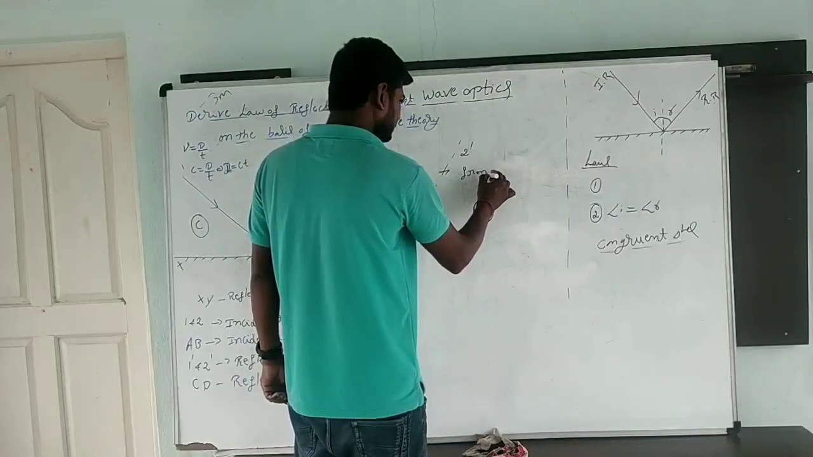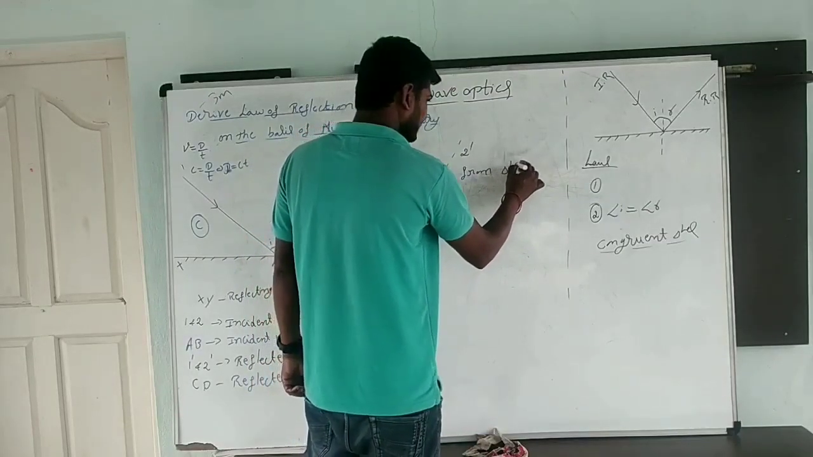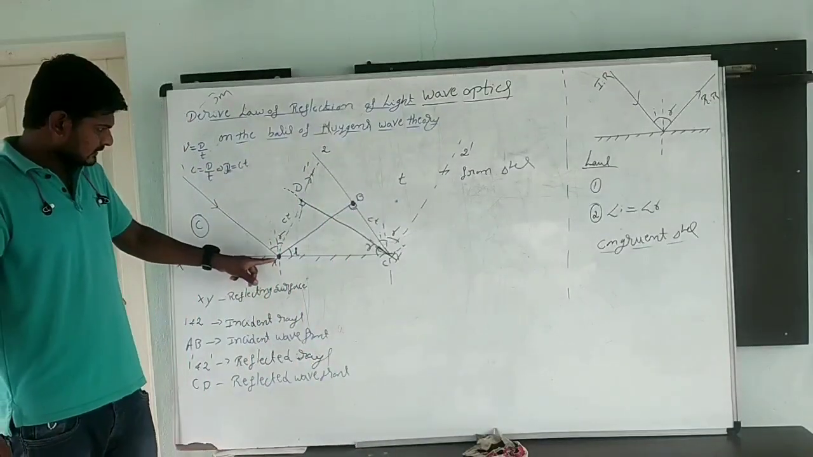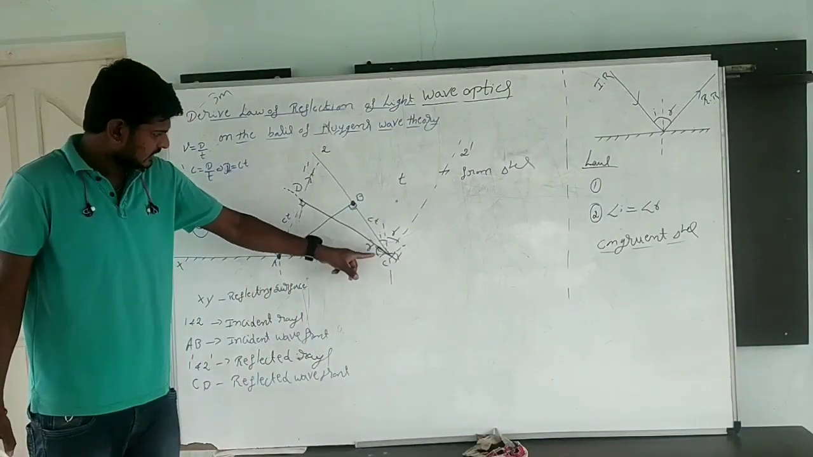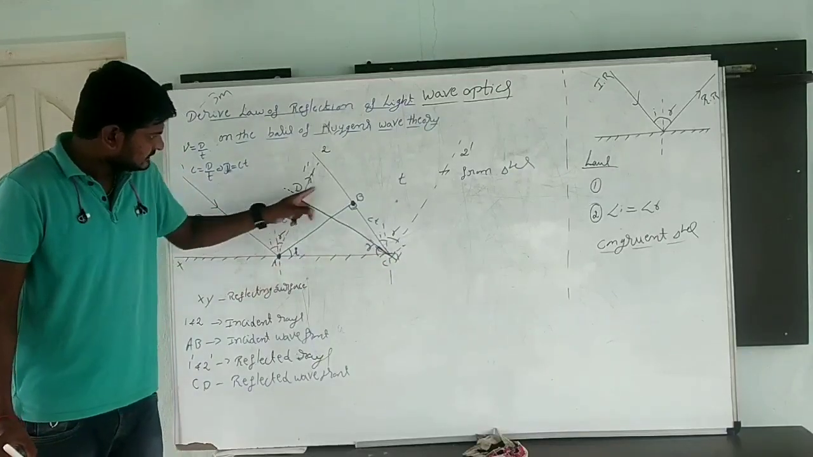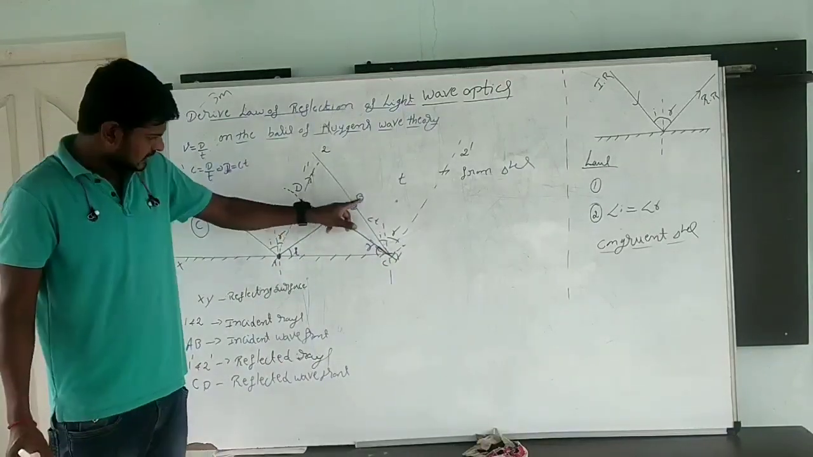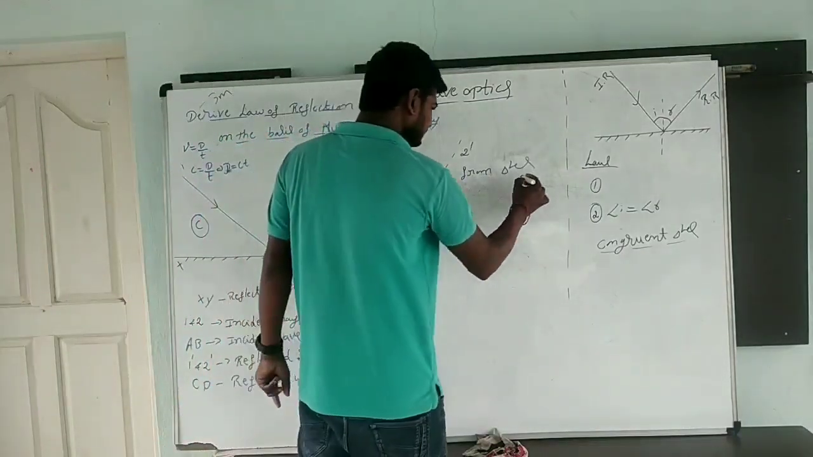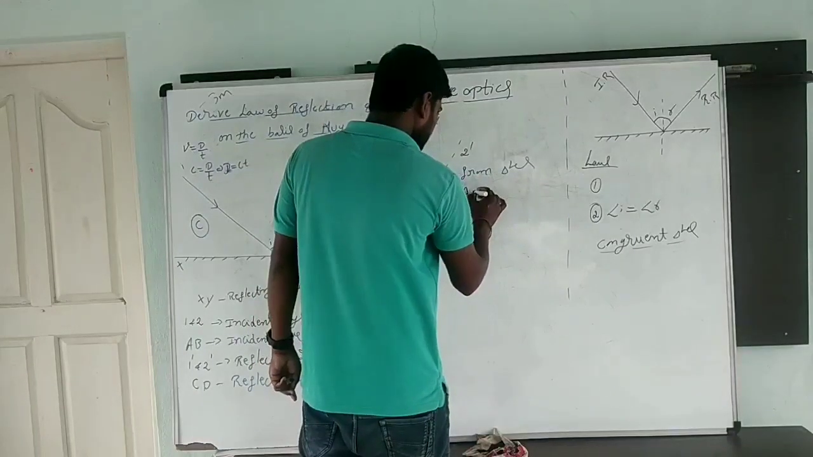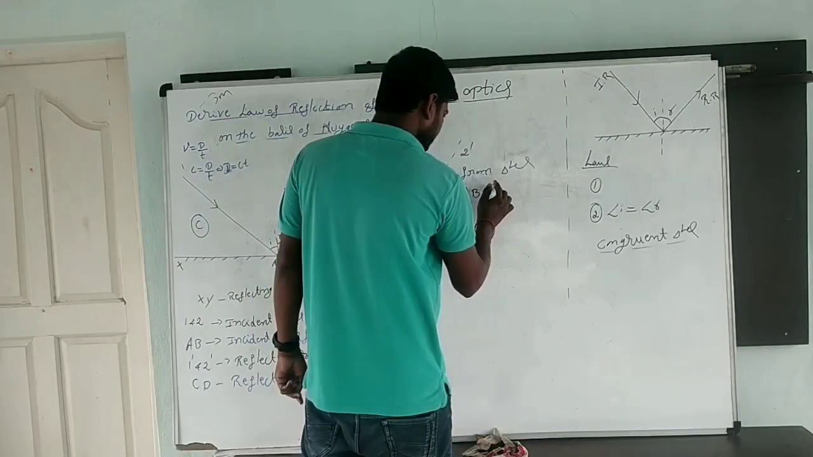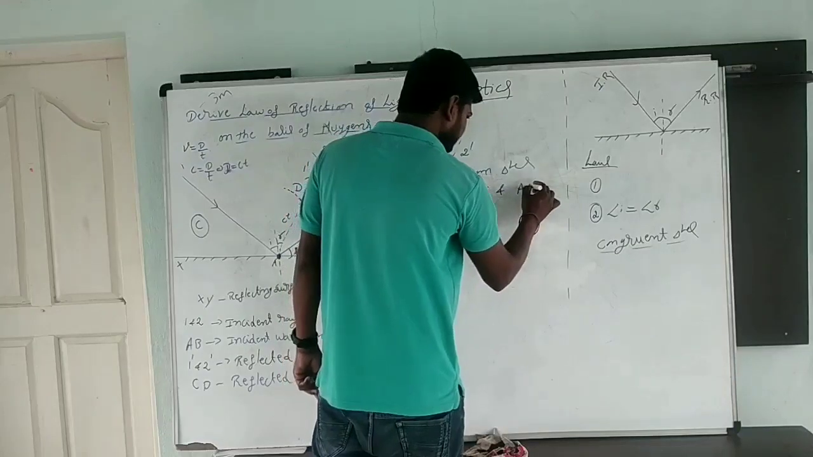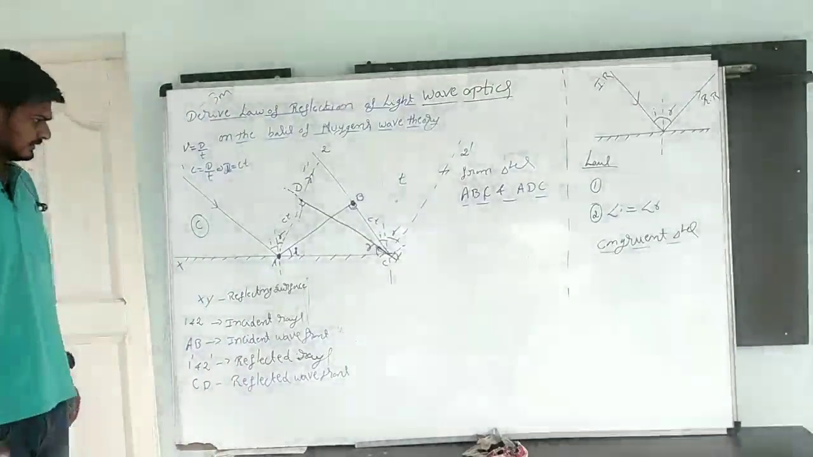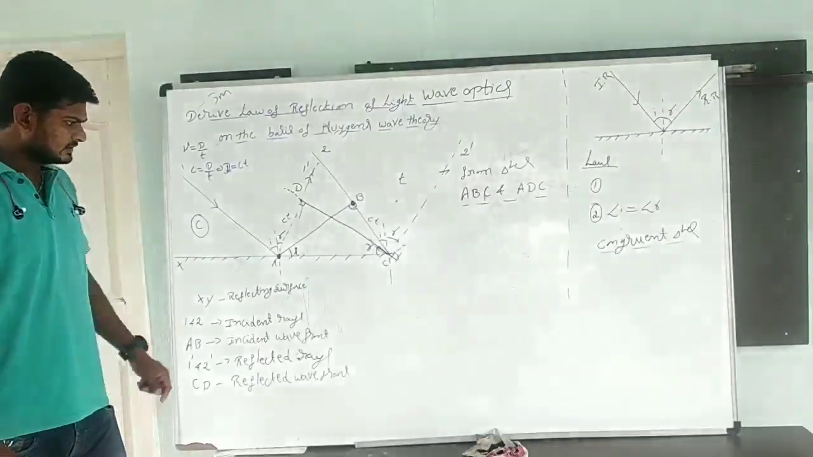From triangles, which triangles am I going to take? See here, A, B, C and A, D, C. From triangle ABC and ADC.